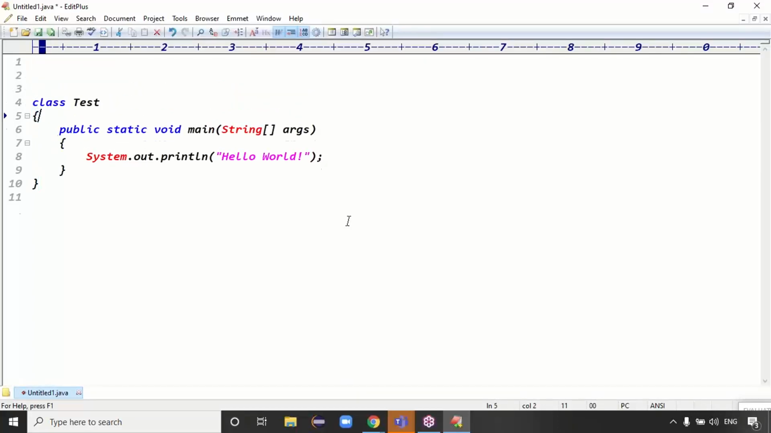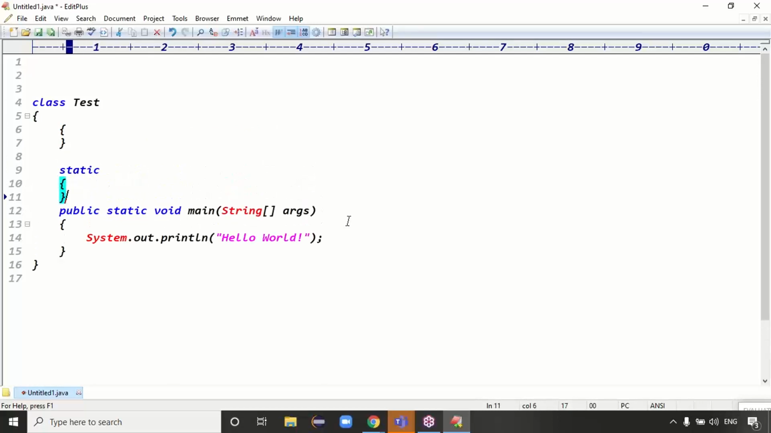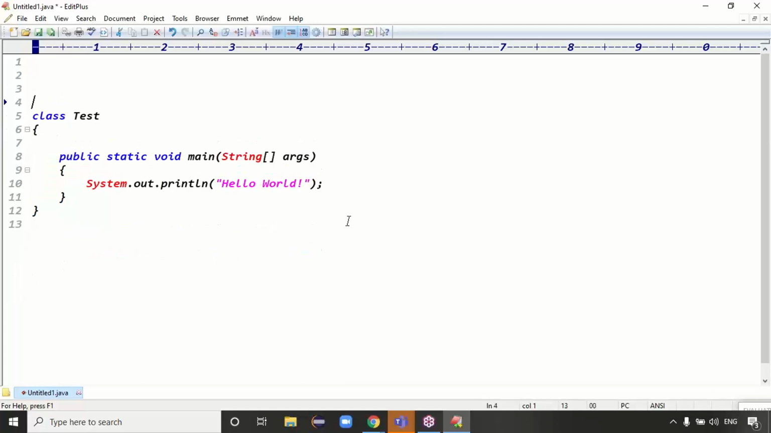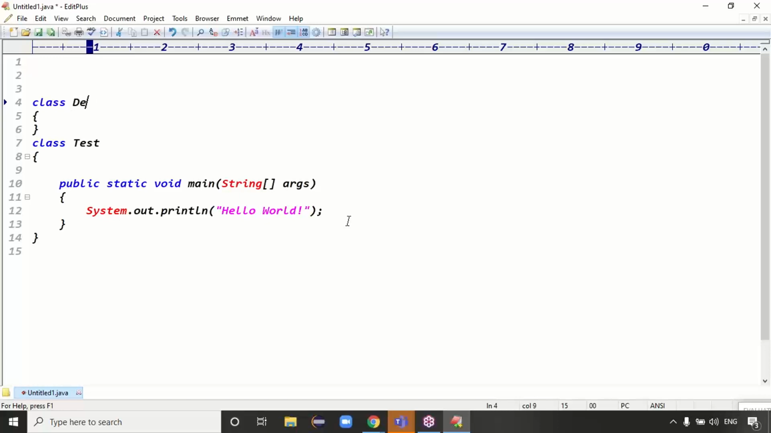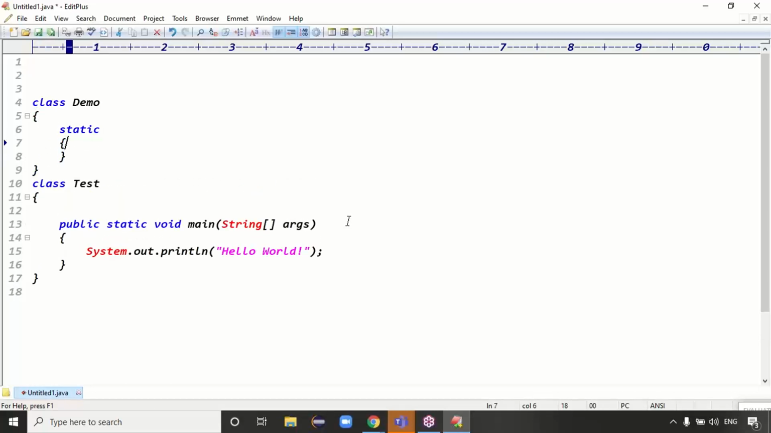An instance block is just an open brace and a closing brace. A static block is what? The keyword static, then an open brace and a closing brace. This block is called what? A static block, right? Exactly. And see one small point here. If you take the class Demo class, the Demo class contains one static block, guys.